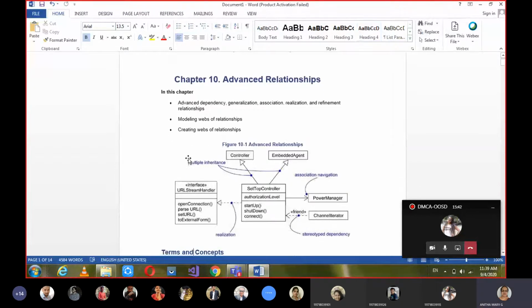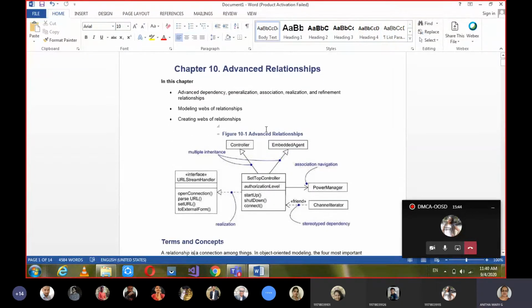So they have given an example here, advanced relationships. What are the things which are new for us in this diagram? Please point out. We have learnt relationships already, basic relationships in our basic building blocks. We learned some advancement of relationships in the relationships chapter, and today we are learning about advanced relationships.